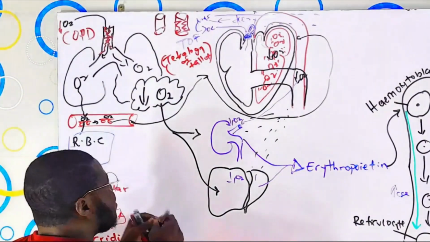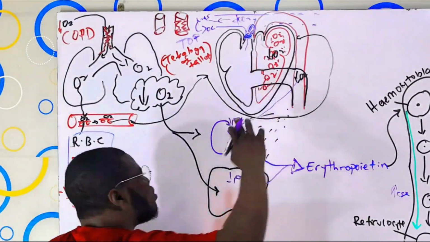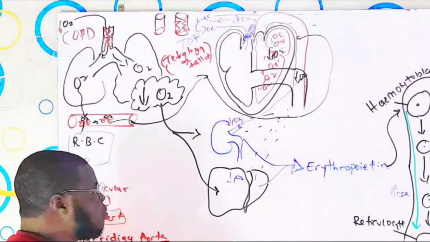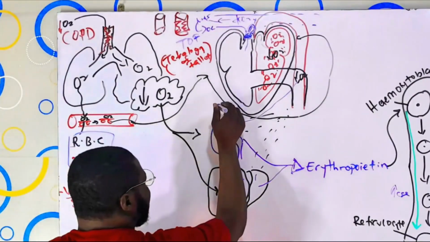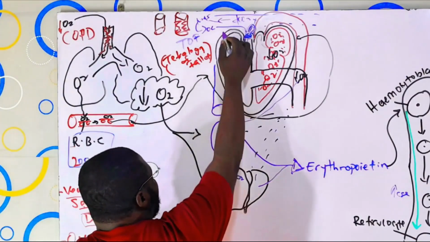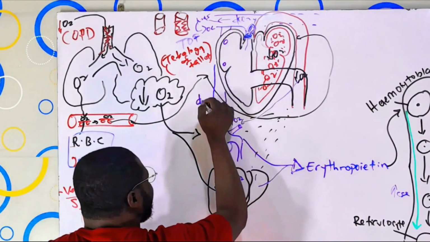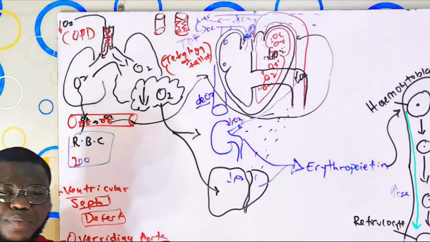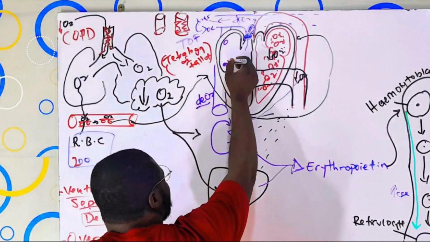The point is, the kind of blood that reaches this right ventricle, which type of blood is inside the right ventricle? That's a question. I believe you know it. But for those of us who've forgotten or are new to this channel, right here, you have the inferior vena cava, right here, the superior vena cava, and they are both emptying deoxygenated blood. A blood that is deprived, or lacks oxygen. There is no oxygen inside it, or very little oxygen.